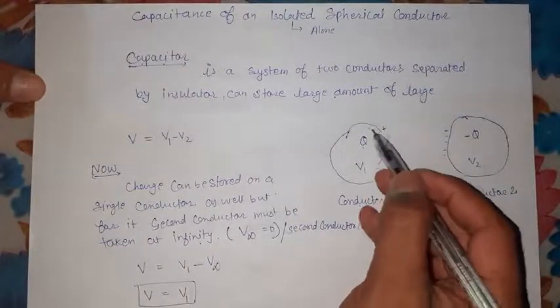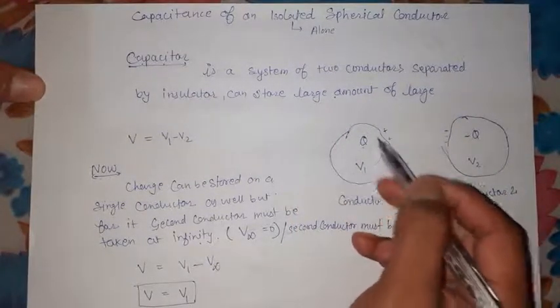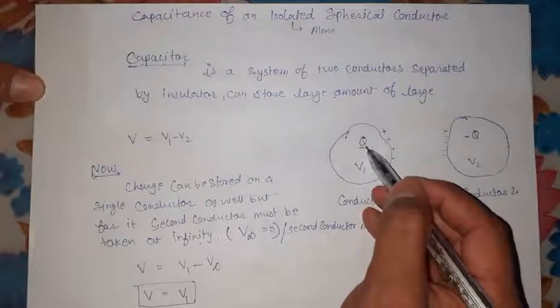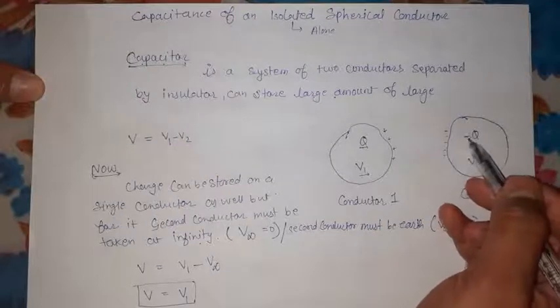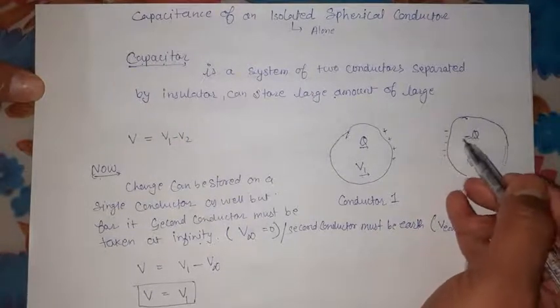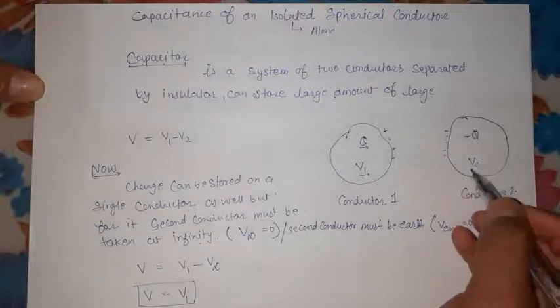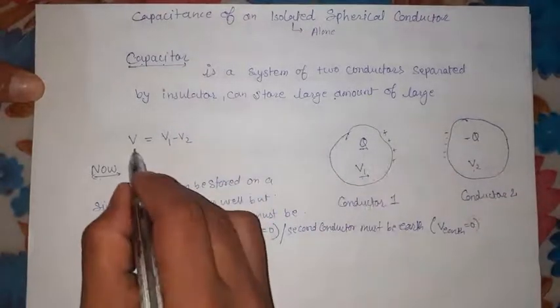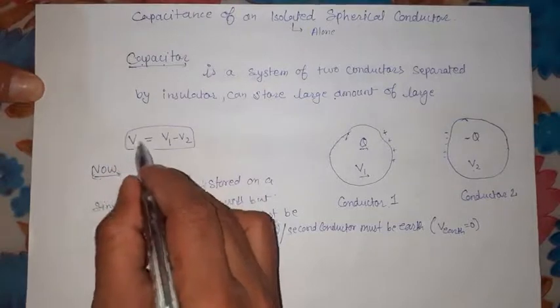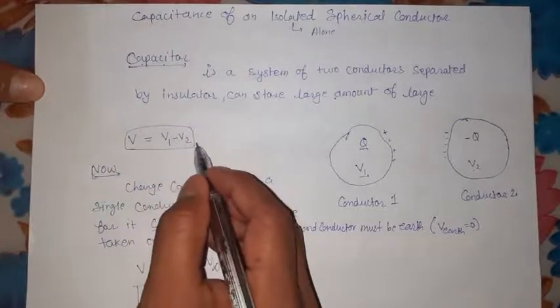There we supposed that one conductor has charge q and its potential is v1, while the other conductor has the equal and opposite charge, negative q, and its potential is v2. So the potential difference in that case is v equals v1 minus v2.